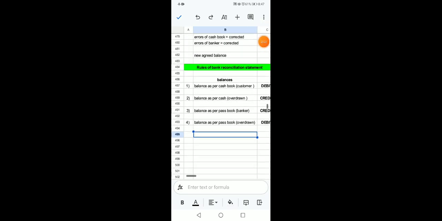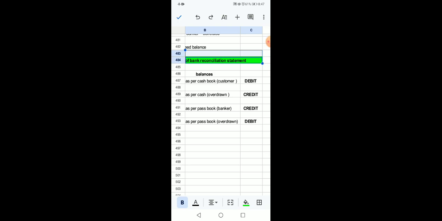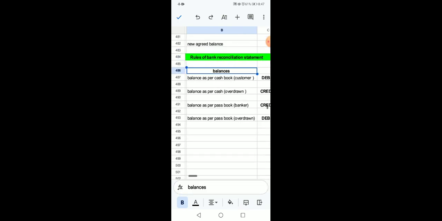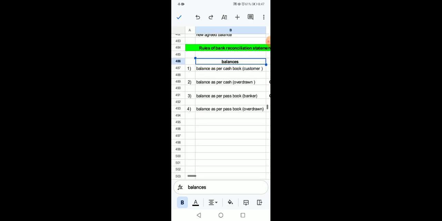Okay guys, what we have done, we have taken a brief introduction of bank reconciliation statement and we have started our rules. And the first 4 rules of debit credit are associated with the balances. 4 rules we have discussed, and our next step is to see errors. And for that you can have part B of this lecture. This part A has been completed and we will start part B.